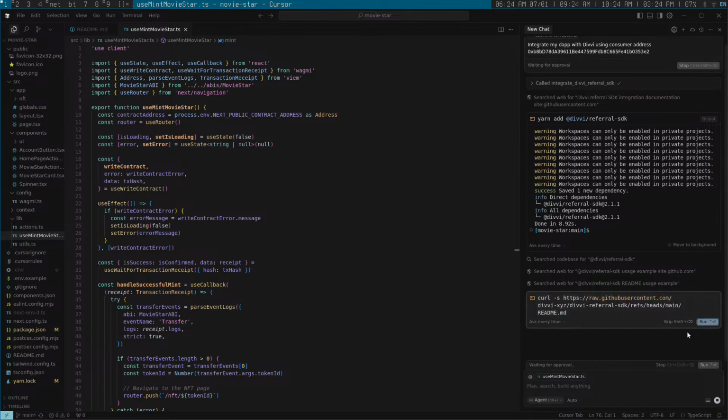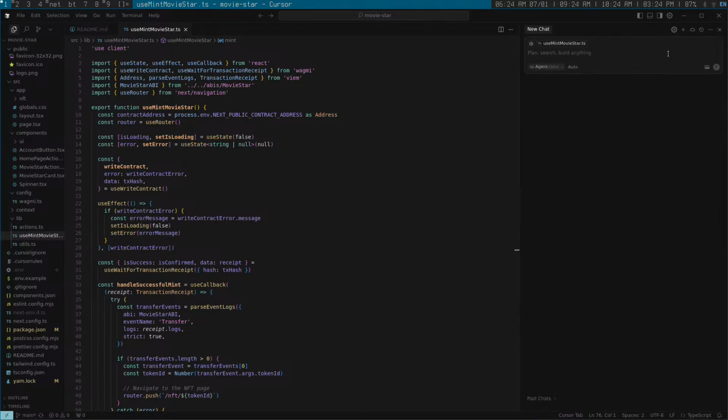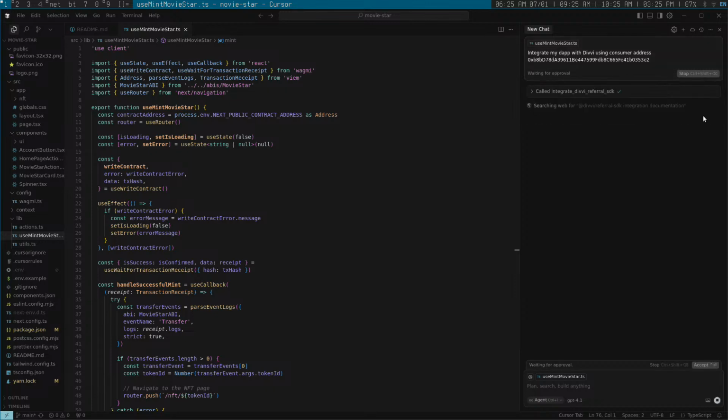Oh boy. Let's try one more thing. How about we try a different model here? Oh, I'm unable to. Oh, here we go. Let's try this guy. So one more time, hopefully the AI agent will cooperate this time.